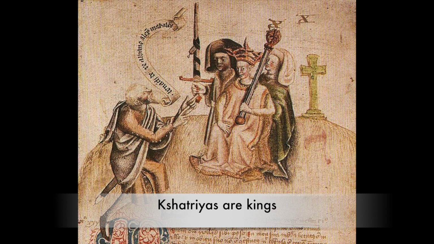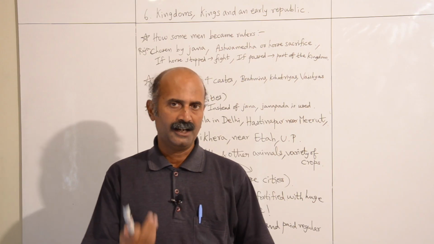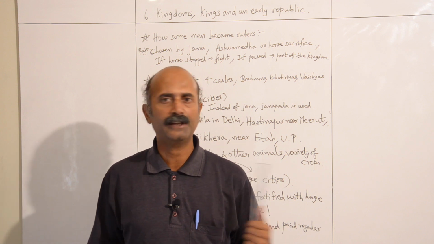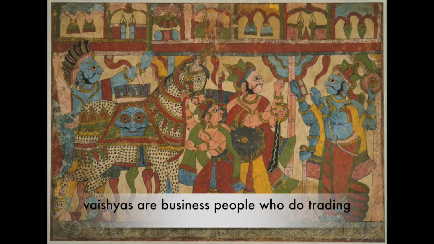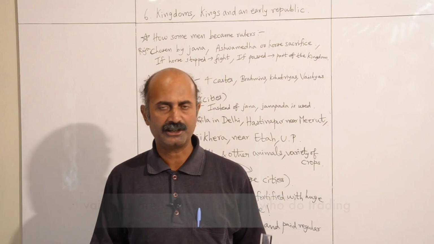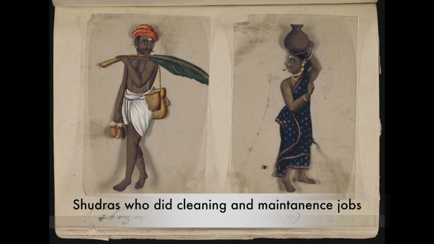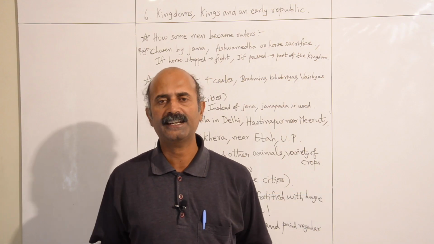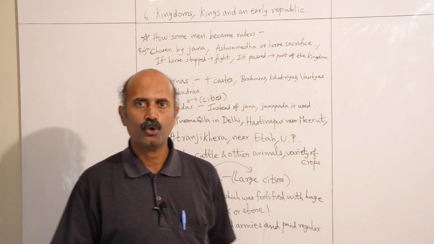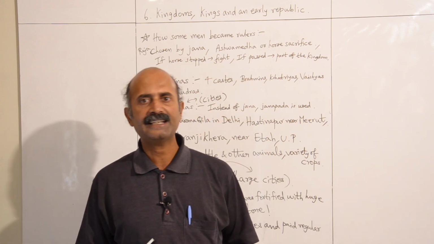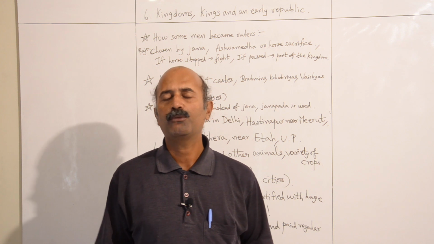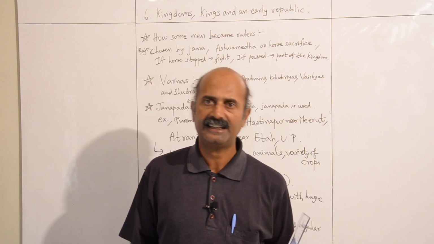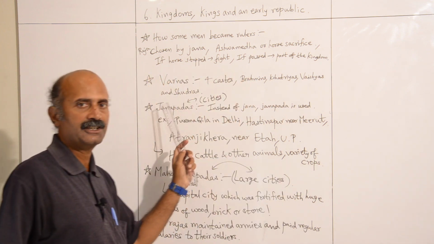And the Kshatriyas are the kings. They were the administrative class. They used to get guidance from the Brahmins, and they used to rule according to their guidance. And the Vaishyas, they were business class people. They used to do a lot of business, and trade flourished. And Shudras were the people who did all the other jobs, like cleaning jobs, maintenance jobs, and they made society good by doing all this. So society was well organized in the form of 4 castes, and it was running efficiently during the Vedic times. So that's why it's known as the Varnas.